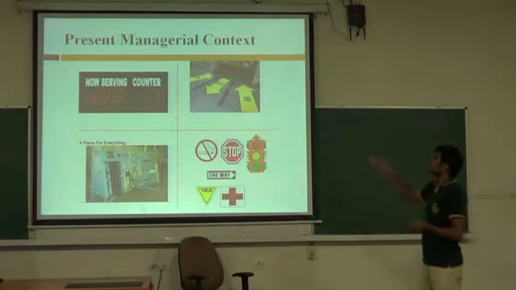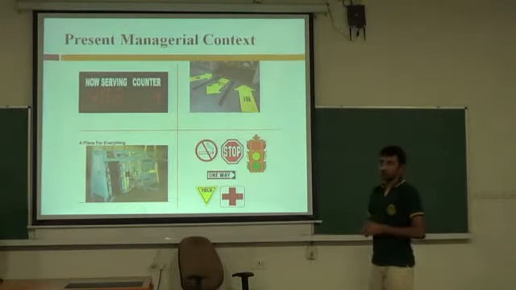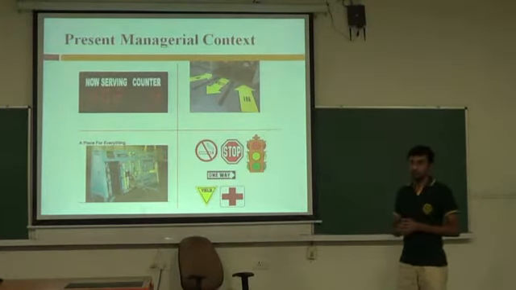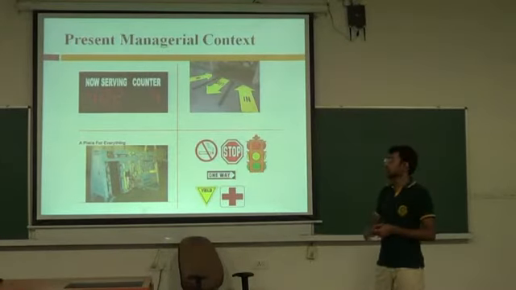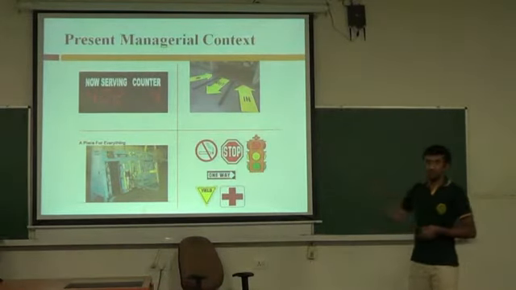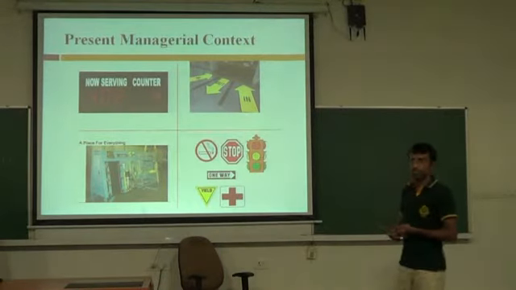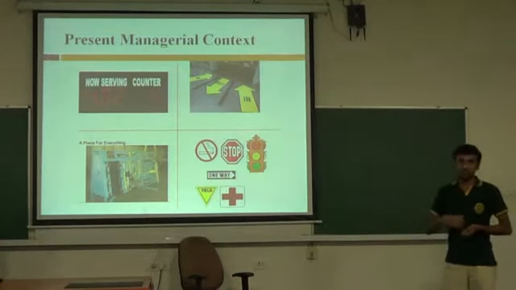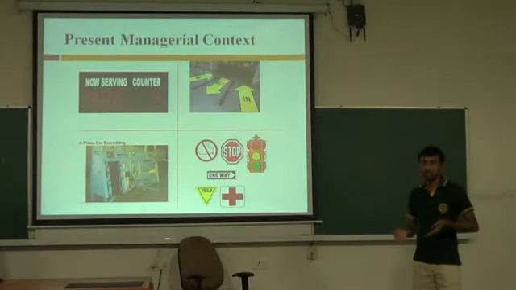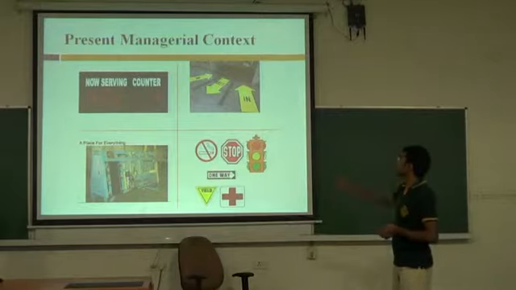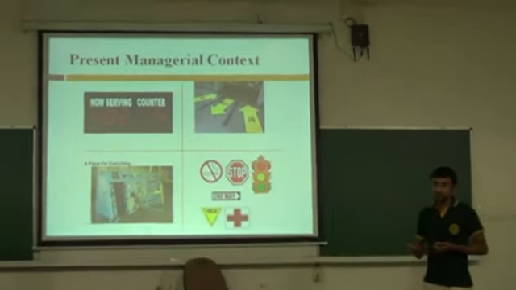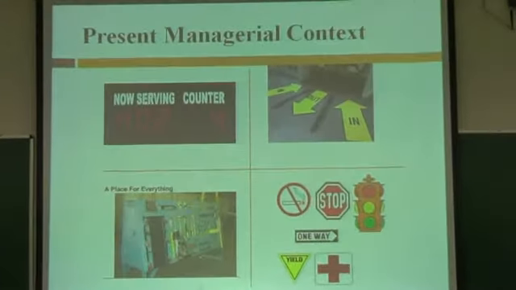And this is another example. This could be a bank where you go to avail some service, and this shows which is the correct service, which counter is doing what service, and when your turn is coming up. This ensures that there is no confusion between the customers and all are serviced in the right manner.